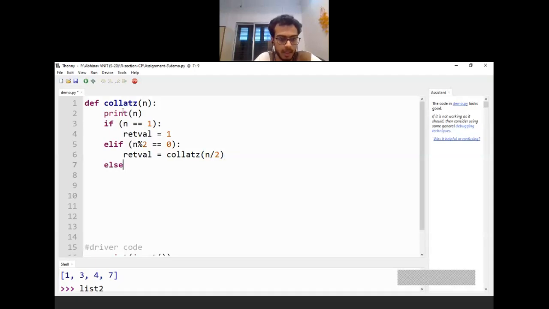else the last case, if n is not 1, if n is not even, then it is definitely odd, and in that case I can write it as collatz, passing the number as 3n plus 1.